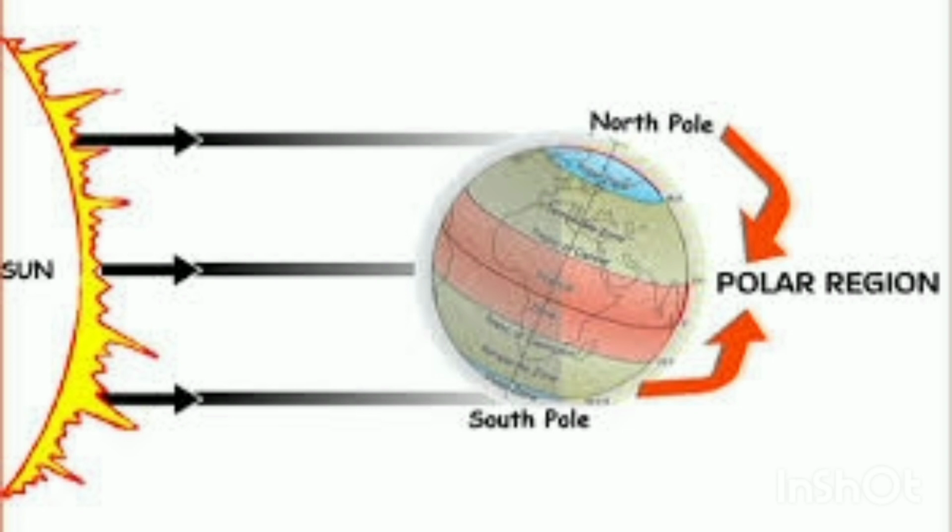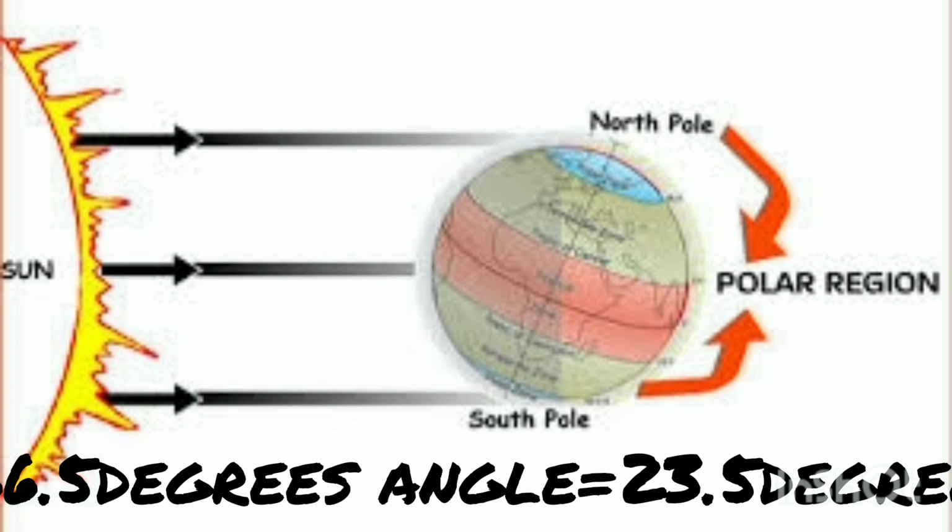This is called the orbital plane. The earth's axis of rotation does not stand vertical, forming a 90 degree angle on the plane, but it is tilted, forming a 66.5 degree angle. In other words, it is tilted by 23.5 degrees.